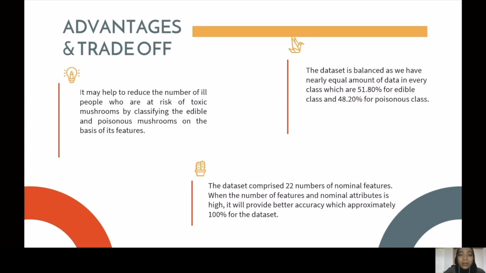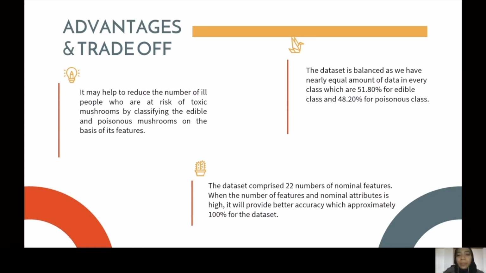Next, the dataset comprises 22 nominal features. When the number of features and nominal attributes is high, it will provide better accuracy for the dataset. So for our experiment, the 22 nominal features can give approximately 100% accuracy for the dataset.